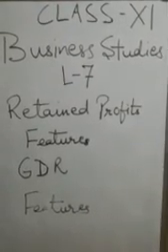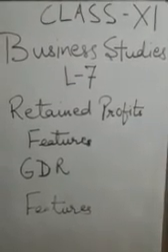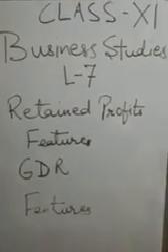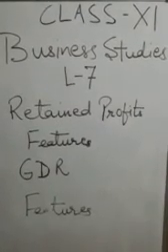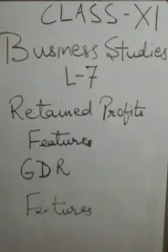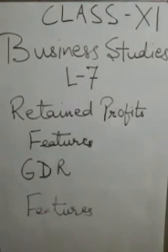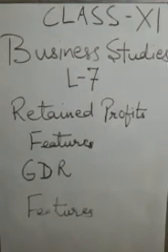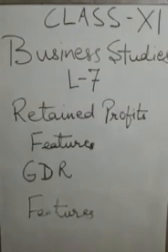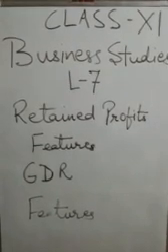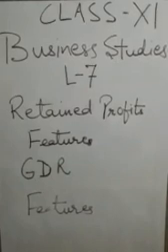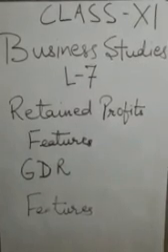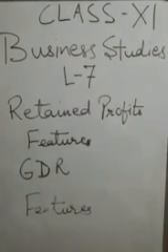Students, we are continuing with the 7th chapter of Business Studies, and today we are going to discuss retained profits or earnings, its features, and what GDR is and its features. So, starting with retained profit. Retained profit is also known as ploughing back of profit, retained earnings, self-financing or internal financing, reserves or surplus.